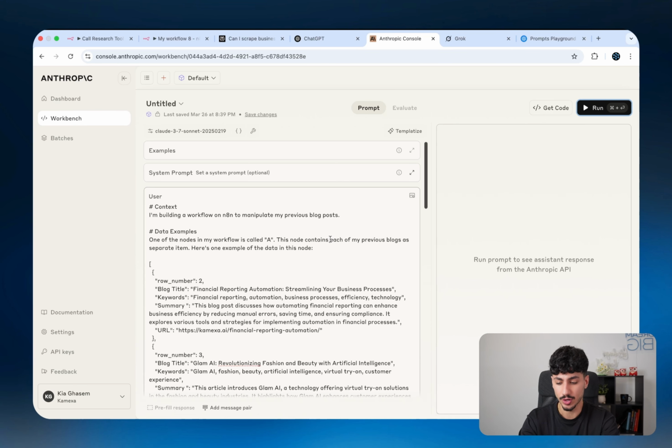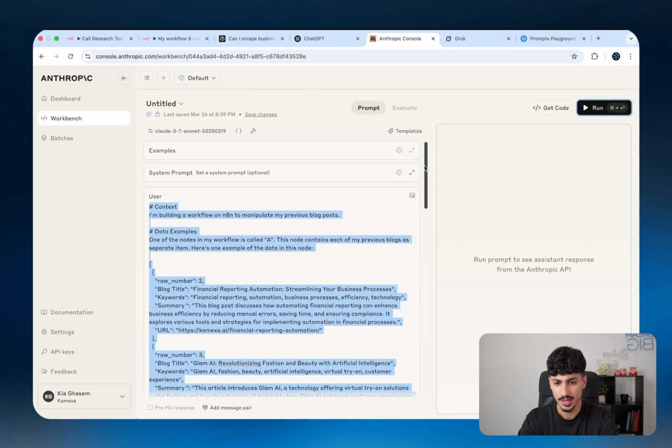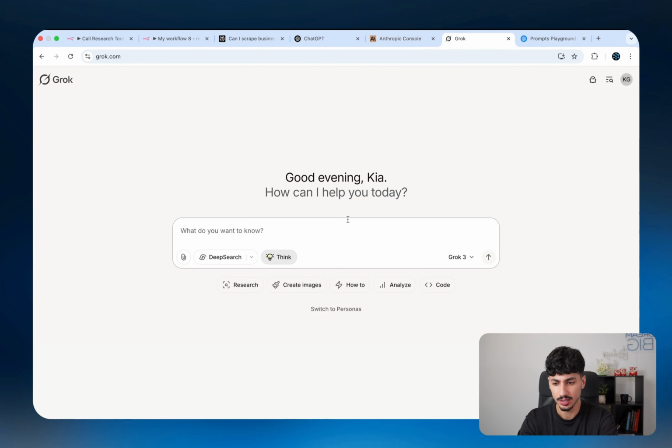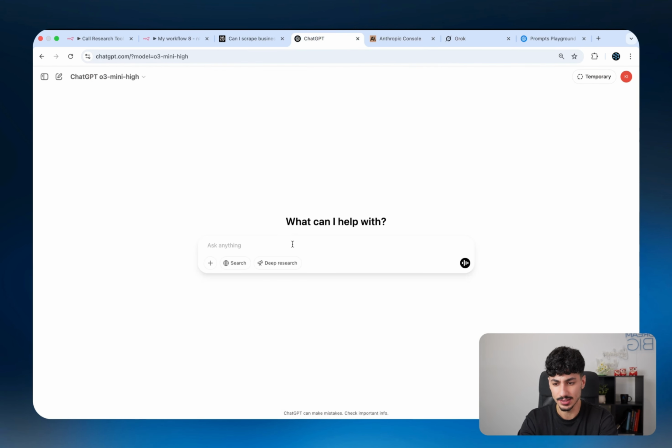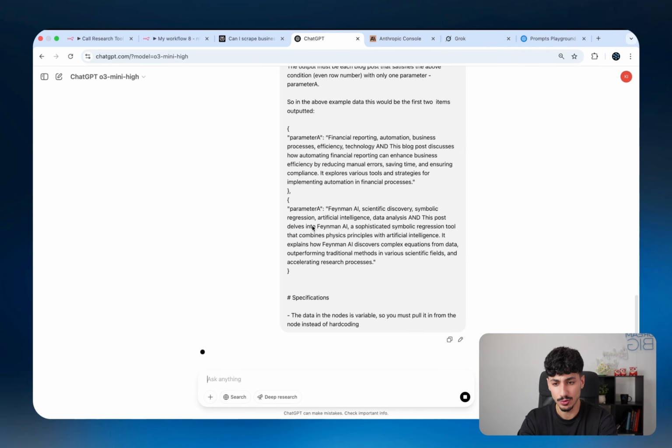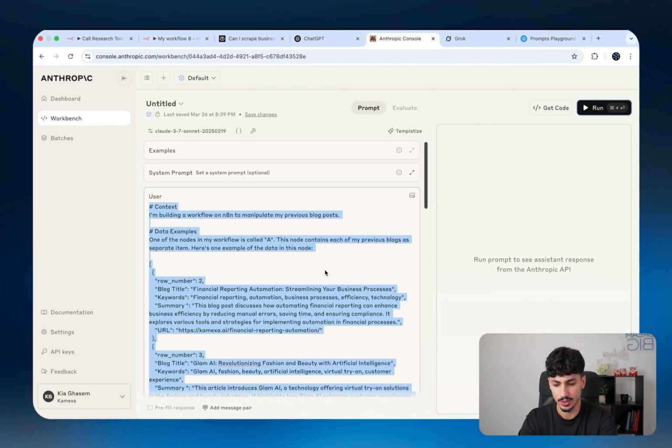So now that I've got the prompt set out, I will copy the prompt and paste it into Grok and also paste it into ChatGPT. And I'll let all three of them run simultaneously. So I'll just click on enter, go here, also click on enter, and then I'll go here and I'll also click on enter. And now all I have to do is just wait a couple of seconds and let AI do all the magic for me.